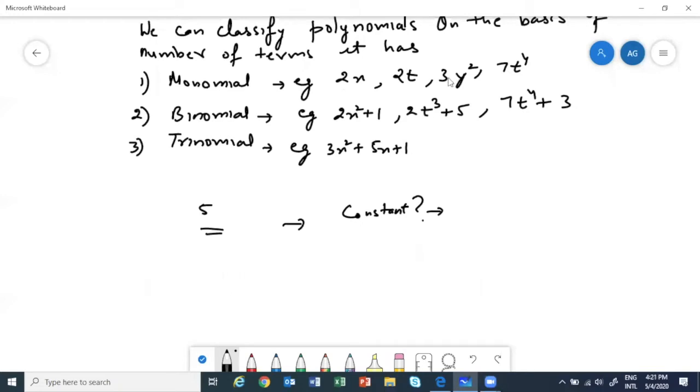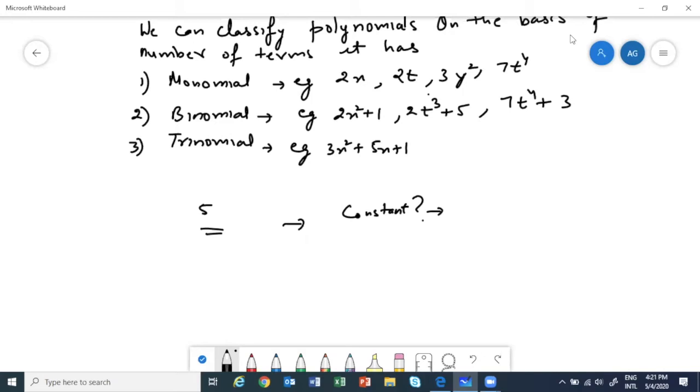All of you are saying yes, it is a polynomial. Why is it a polynomial? Correct, it's a whole number. So all whole numbers are polynomials. But why? Is it because it has one term, so it is a monomial?